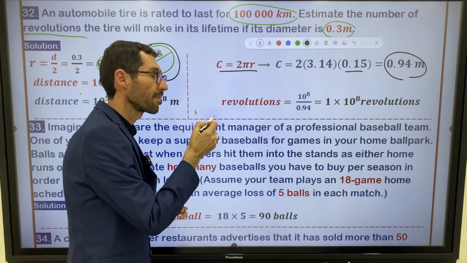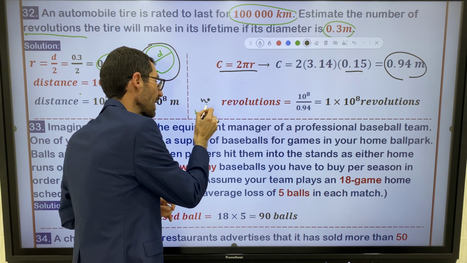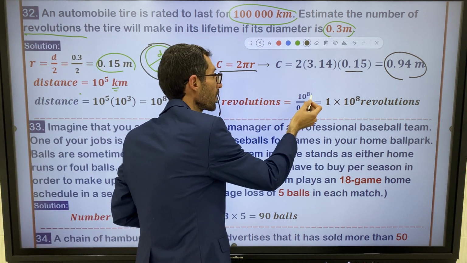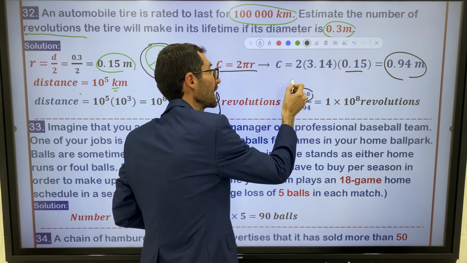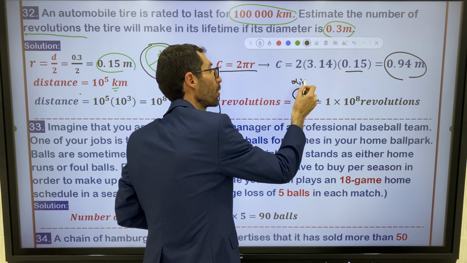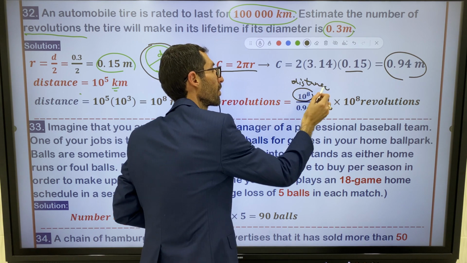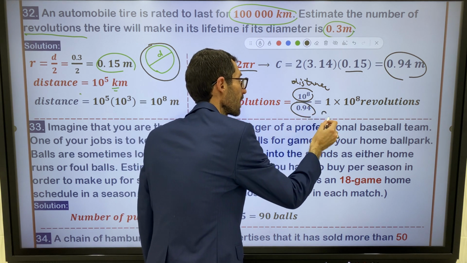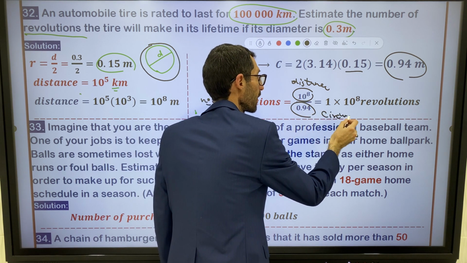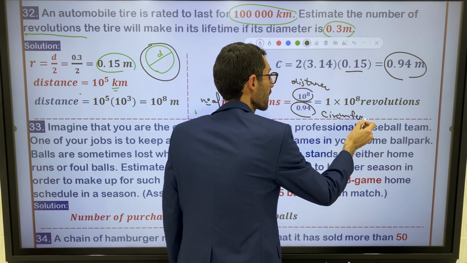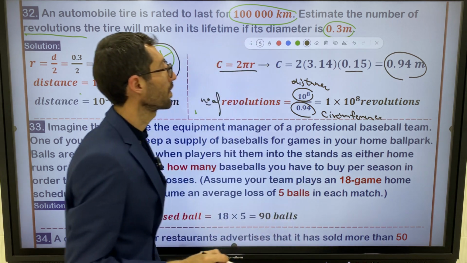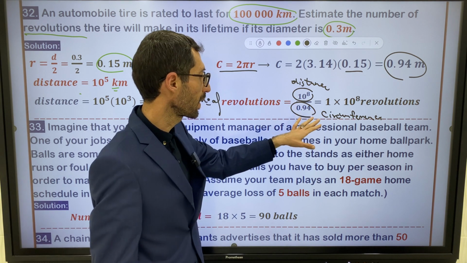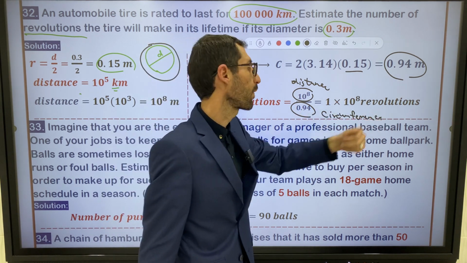Number of revolutions is equal to what? 10 to the power 8, the total distance traveled by the tire, divided by the circumference of the tire. That's why the answer is 10 to the power 8 divided by 0.94. The answer is about 10 to the power 8 revolutions, right?